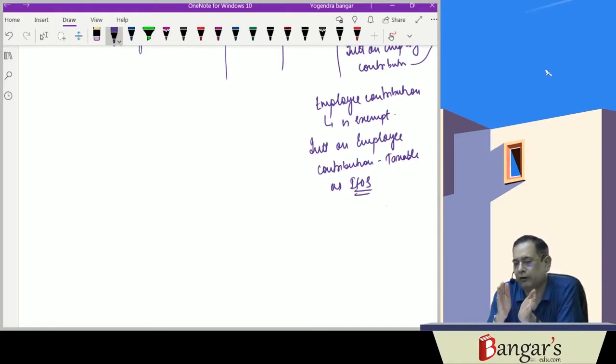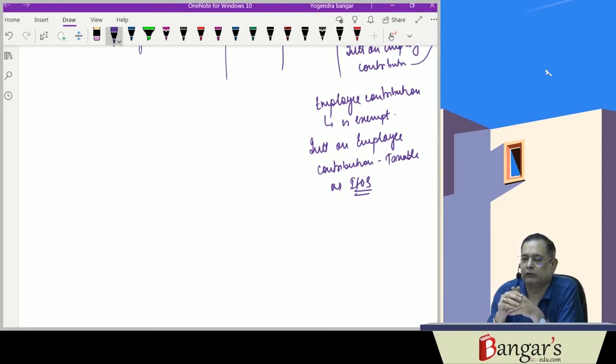Similarly, if he has transferred his balance from the recognized provident fund of the current employer to another employer where he will be joining, then also taxability will not arise. For counting 5 years of service, if he has served in ABC Limited for 3 years, and transferred his balance to the recognized provident fund of PQR Limited, where he has served for 3 years, his total service period will be 3 plus 3, 6 years.